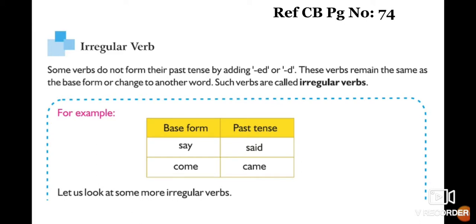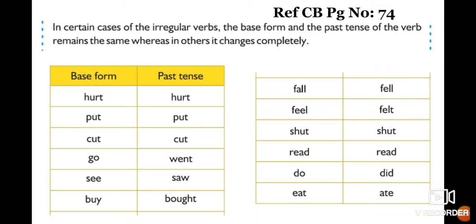One kind is verbs that remain the same in the base form even in the past tense, and another is verbs that change completely into a different verb while changing into past tense. For example, say, said; come, came. In certain cases of irregular verbs, the base form and the past tense remain the same, whereas in others it changes completely. Here we can see some more examples. Hurt, hurt. Put, put. Cut, cut.